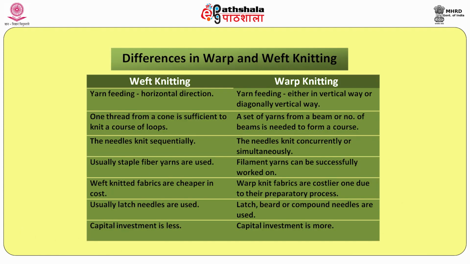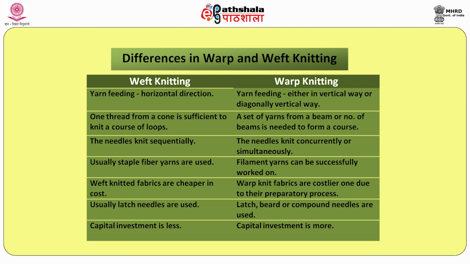Now we will see the difference between weft knitted fabric and warp knitted fabric. Already we saw about weaving and knitting. Now we will see weft knitted and warp knitted fabric. In weft knitted fabric, the feed yarn is in the horizontal direction, that is called the course-wise direction. Here in warp knitting, the feed yarn is in the vertical direction, that is called the wales-wise direction. In a weft knitted fabric, a single cone can be fed, acting as a supply package. But in warp knitting, we need a small beam, like our weaving process.